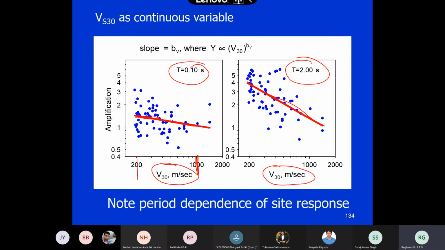As the shear wave velocity increases, low shear wave velocity means loose soil, and this is a rock, the hard rock kind of thing. So when you move from soil to rock, what is happening to the amplitudes? Decreasing or increasing? Decreasing. But the decay is decreasing only. If I compare 0.1 and 2 seconds, where is the decay high?